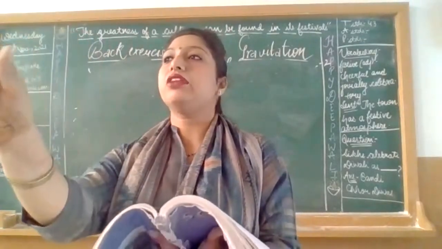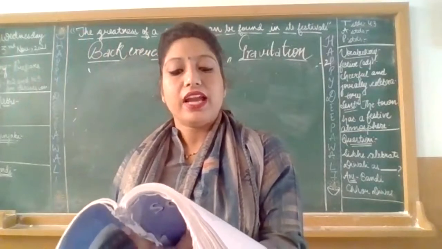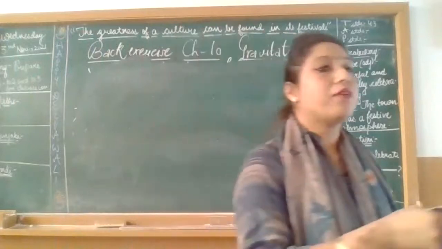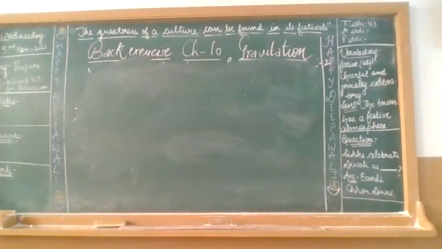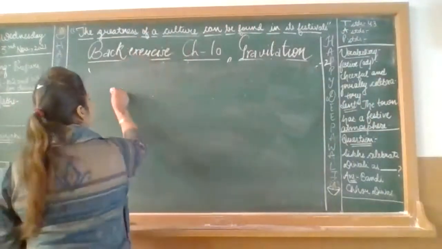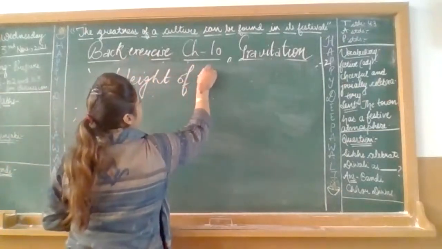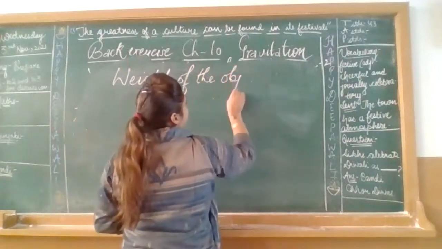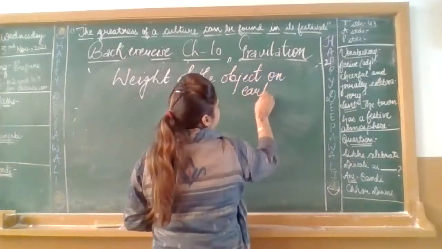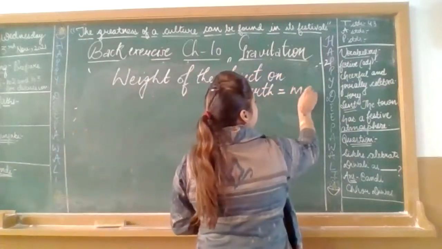What do we have to calculate first? Weight in Newton of a 10 kg object on the moon and on the earth. That means we have to first calculate the weight. So let's focus. Please write down: weight of the object on earth is equal to m into g.